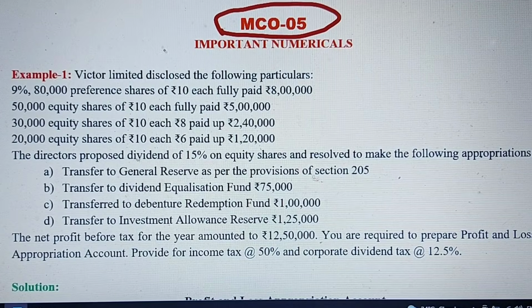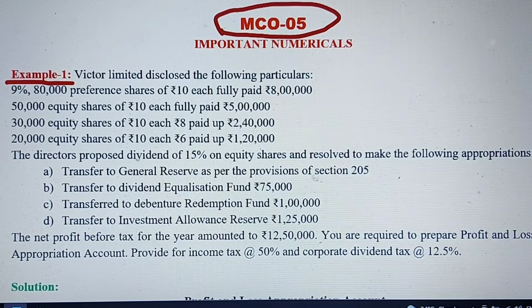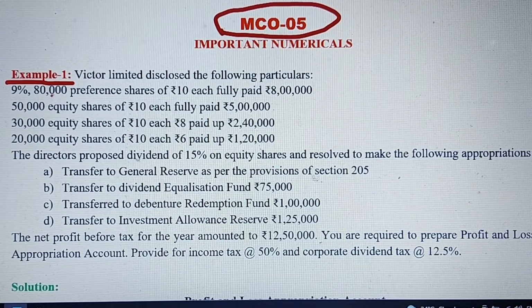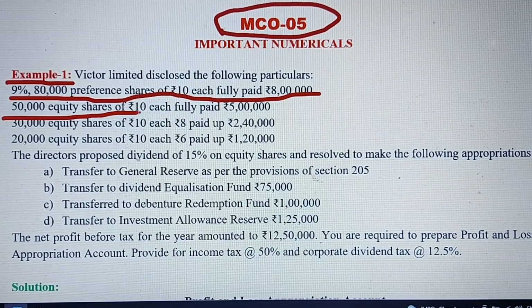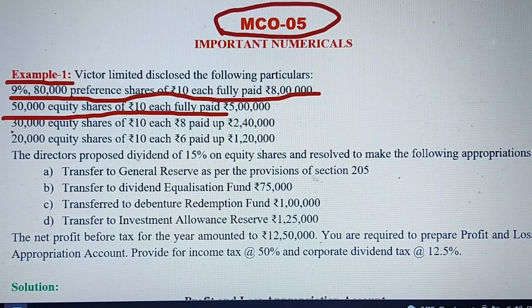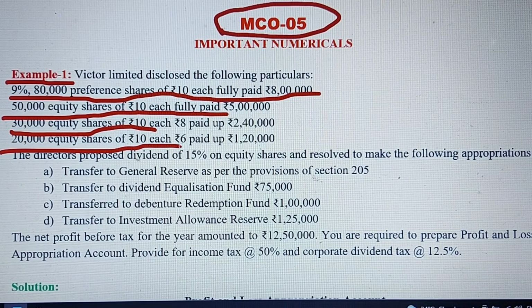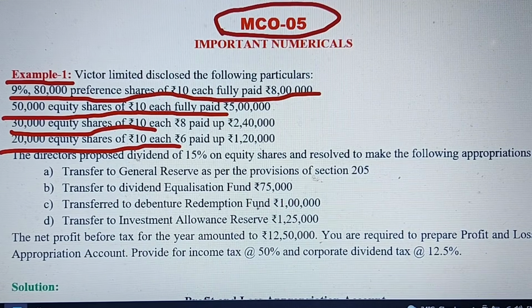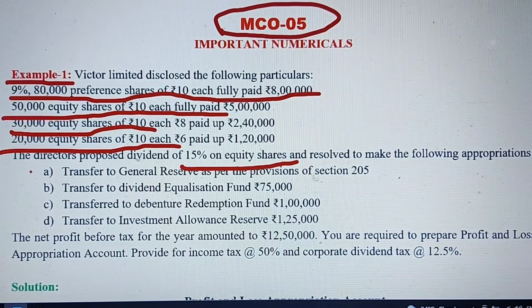So let's begin with the video and let's see the first example, that is from financial statements. And the question here: 9% 80,000 preference shares of rupees 10 each. Then we have 50,000 equity shares of 10 rupees each. Then we have 30,000 equity shares of 10 rupees each and 20,000 equity shares of 10 rupees each, fully paid up 6 rupees. So the directors proposed a dividend of 15% on equity shares, and these are a few adjustments given to you,